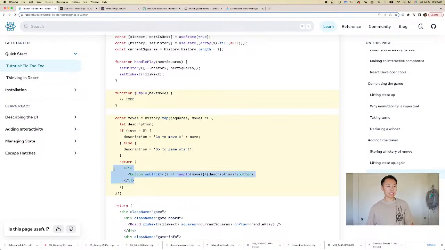It's an array of these list elements. Let me clarify what that is. Let me open up a text editor.